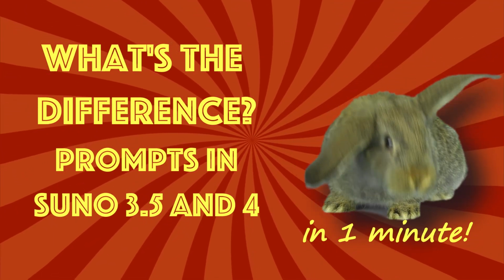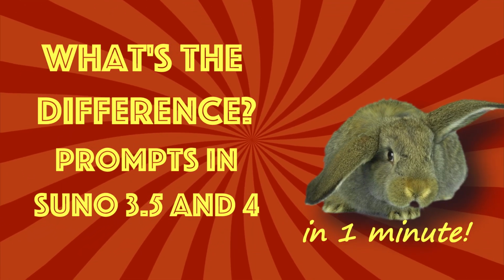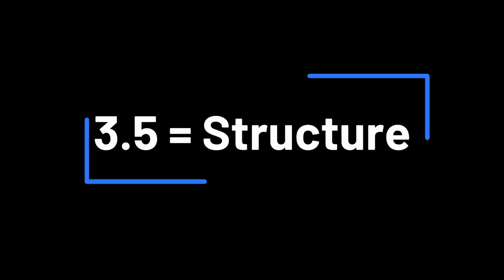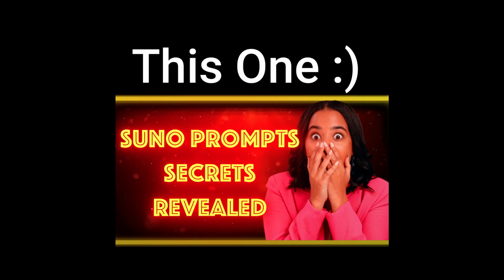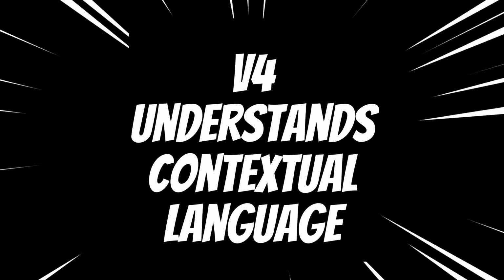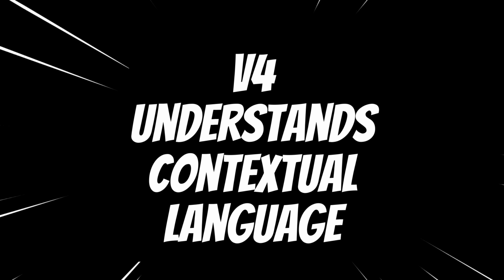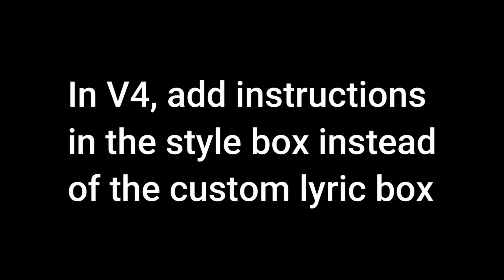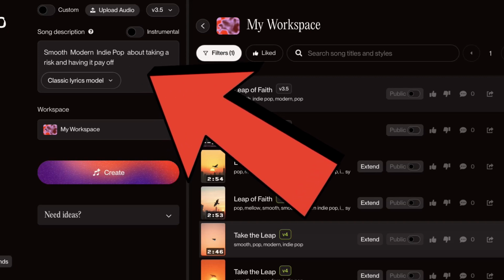Hey there, I'm going to explain something really quickly, and that's the difference in prompts between Suno version 3.5 and version 4. Suno 3.5 understands a certain structure, so we go really deep into that in the other video. Version 4 is made to understand context better. In plain language, say, write me a dark trap song about, and then put in a situation. You want the hook to be female, and you want the verses to be male. So just describe it in plain language in the style box.